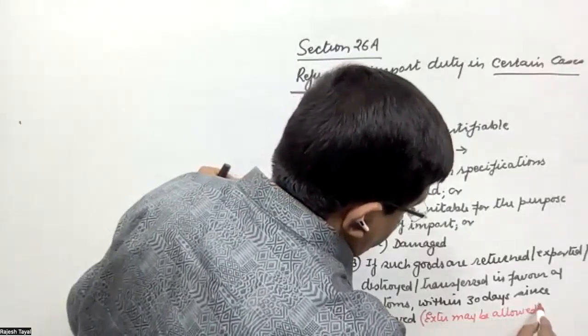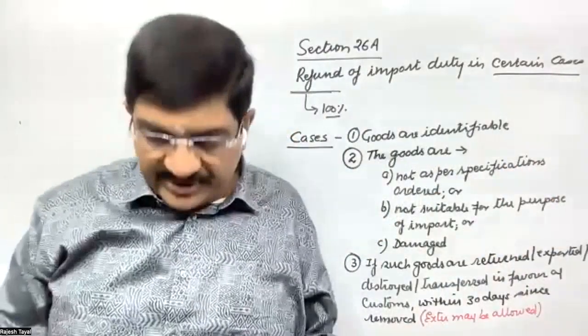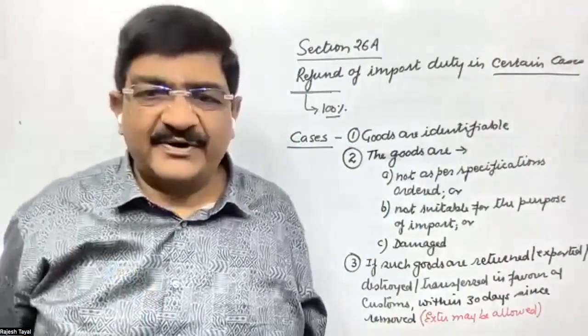Extension may be allowed. The time period given in the section is 30 days, but extension can be granted by the office.